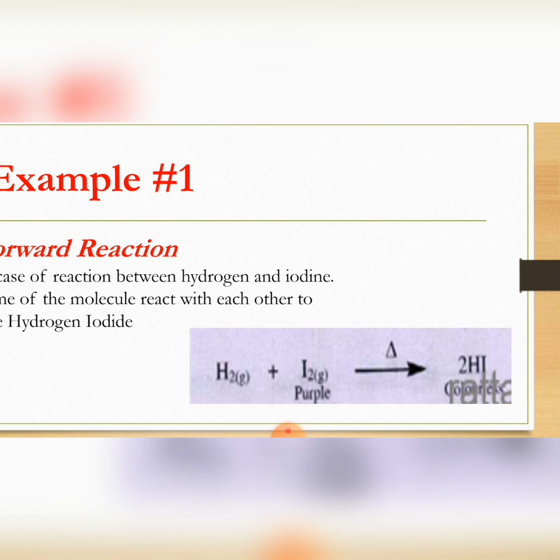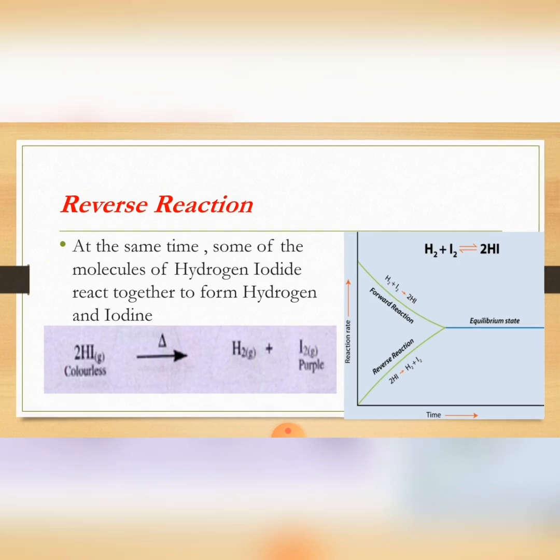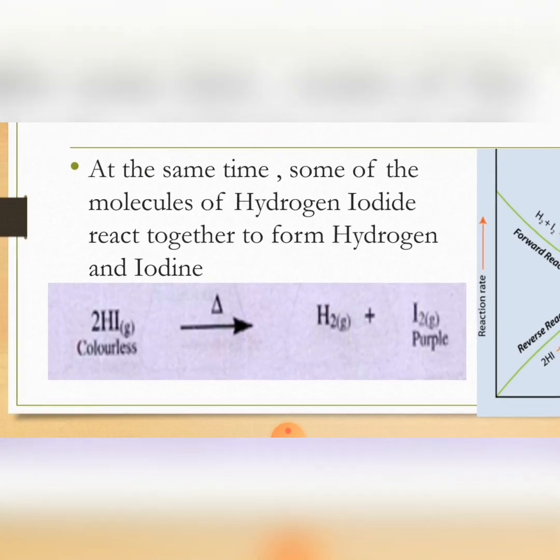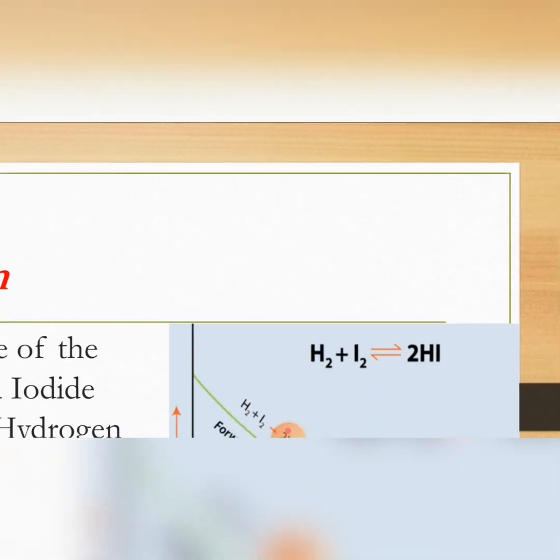At the same time, the purple color again appears, which shows the reverse reaction. Some of the molecules of hydrogen iodide react together to form hydrogen and iodine, and the purple color again appears in the container, which shows that reactants react to form products and products again react to form reactants.